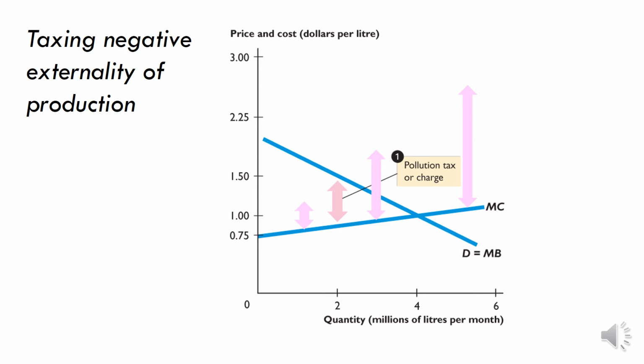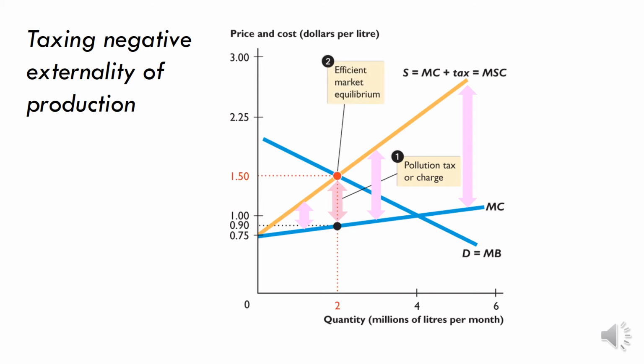So the tax is now added to the costs of the private firms, and that means that the marginal cost curves of the private firms get pushed upwards by the value of the tax, which is simultaneously the value of the externalities at each level of output. Now, where will the market choose to produce? Well, it's going to produce at the point where the marginal benefit equals the marginal cost, which they now have to pay because of the tax being imposed. So that's $1.50.